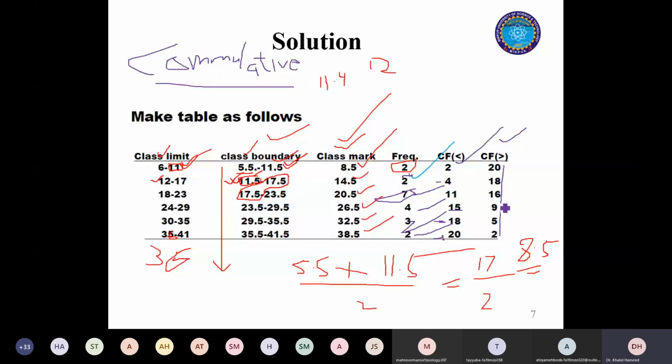So that's how we make a frequency distribution of grouped data. You classify your data set, establish class boundaries, decide about the midpoint, decide about the frequencies, and then decide about the cumulative frequency.